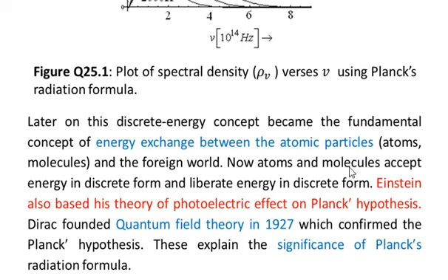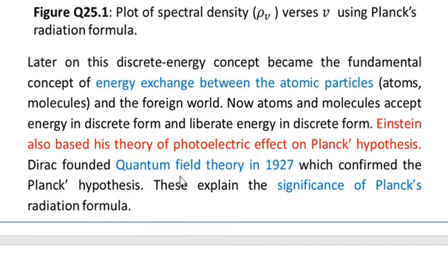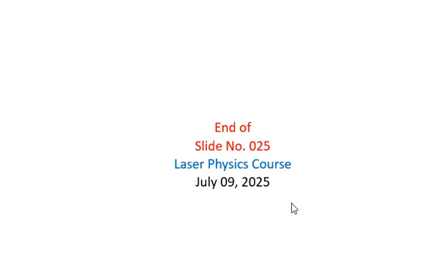Atoms and molecules accept energy in discrete form and liberate energy in discrete form. Einstein also based his theory of the photoelectric effect on Planck's hypothesis. Dirac founded quantum field theory in 1927, which confirmed Planck's hypothesis. These explain the significance of Planck's radiation formula. So this is the end of slide number 25.